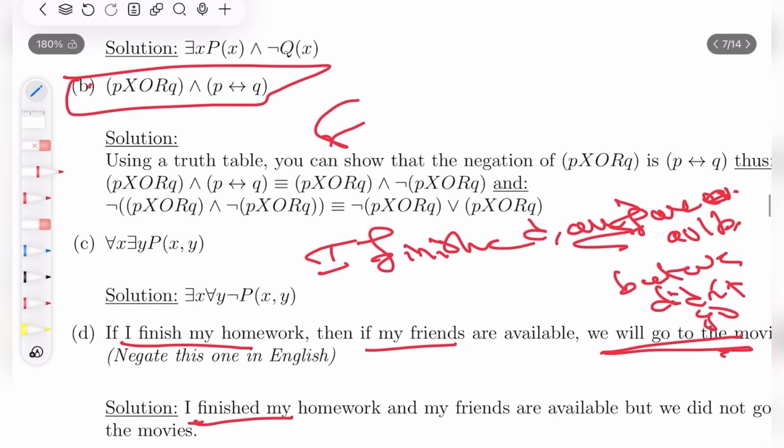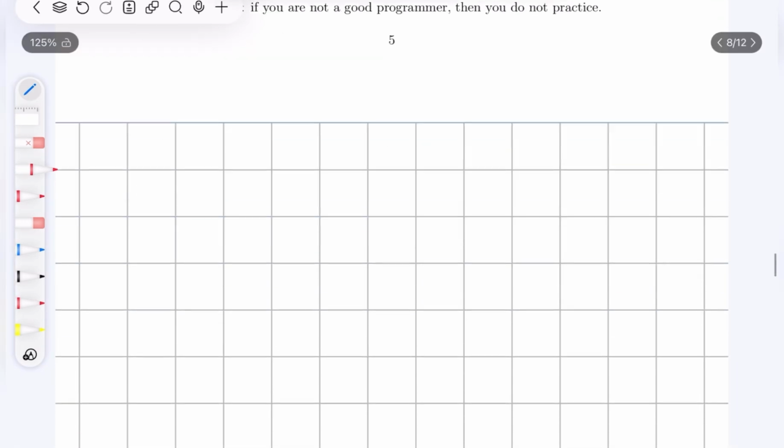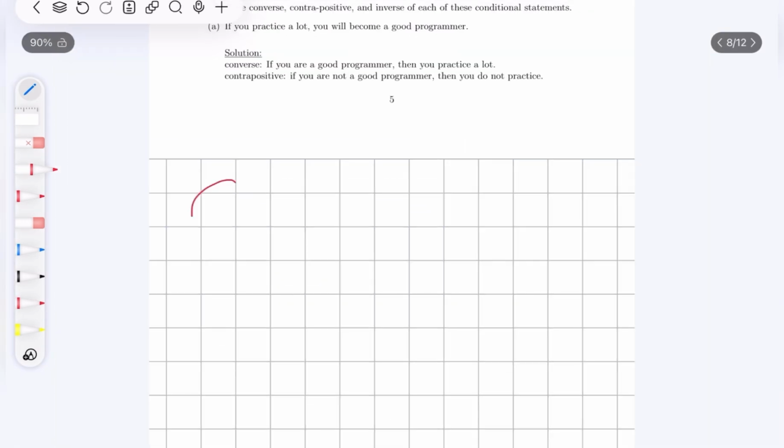And here they say the same. I finished my homework and my friends are available, but we didn't go. Now for the 8th question. Now very quick intro to contrapositive, converse, and inverse.